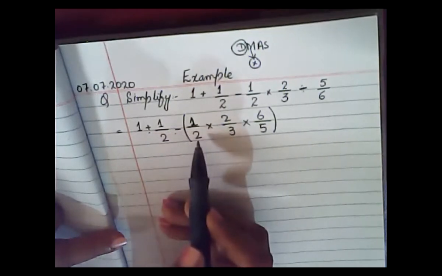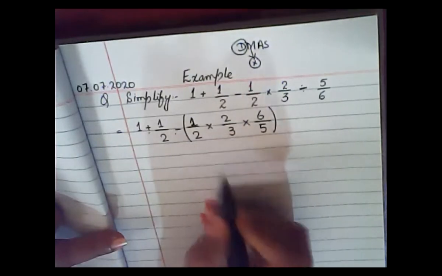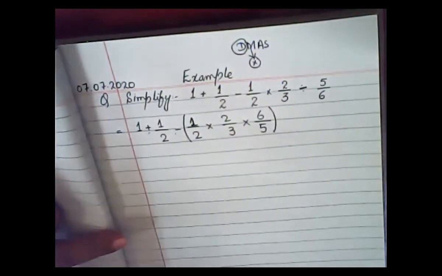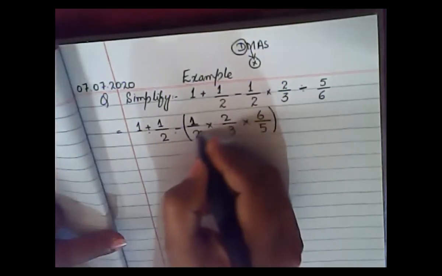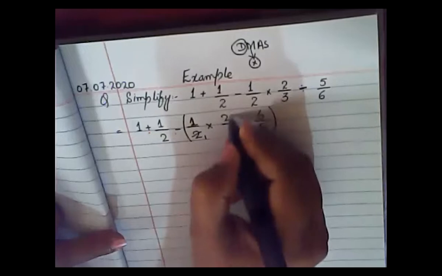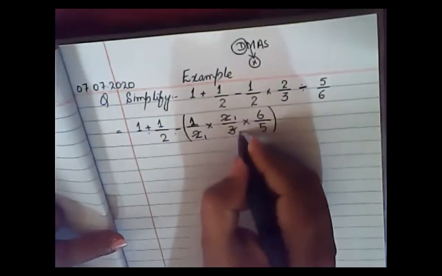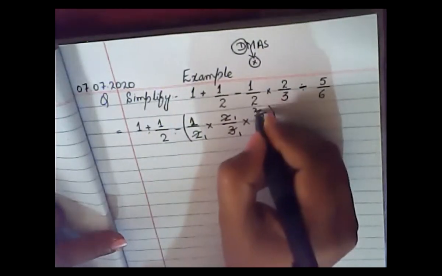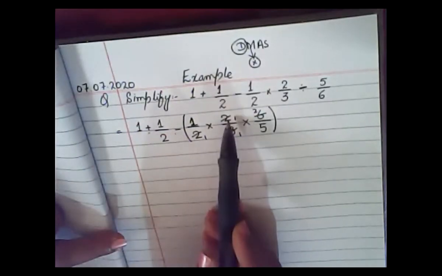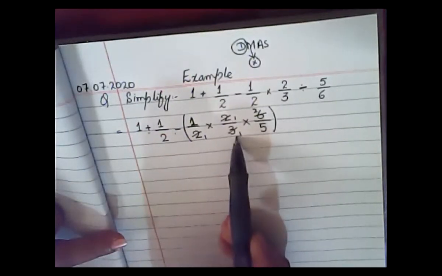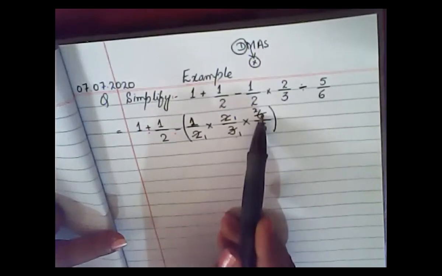Kindly focus on multiplication. After making brackets, you can easily cancel. You will do the cancellation here. How? 2 into 1 is 2, 2 into 1 is 2. Next, which will be cancelled? 3 into 1 is 3 and 3 into 2 is 6. You will cancel only one denominator with one numerator. Similarly, one denominator and one numerator.